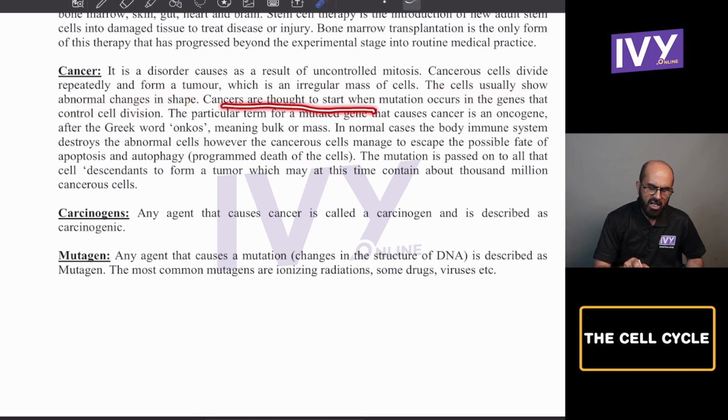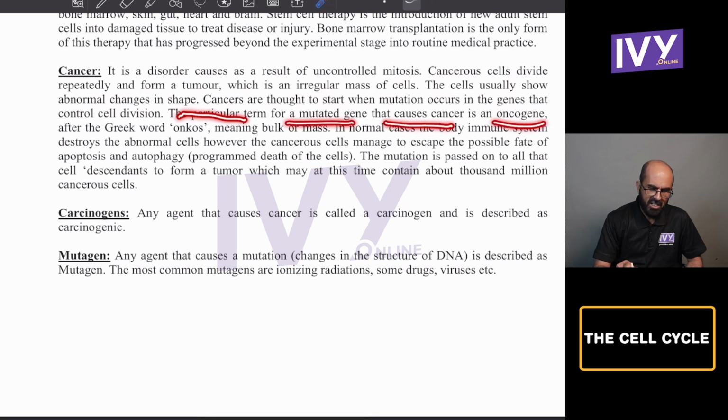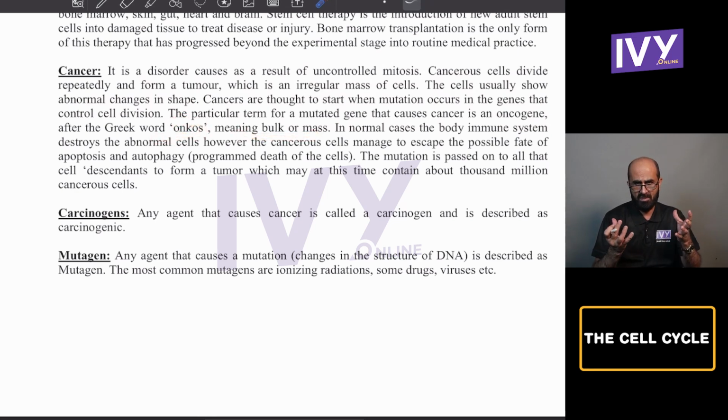Cancers are thought to start when mutations occur in the genes, and these genes, when mutated, are called oncogenes. Oncology is the department where cancer is treated in hospitals. So oncogenes are the genes which are mutated and which are responsible to cause cancer. The particular term for a mutated gene that causes cancer is oncogene, after the Greek word onkos, meaning bulk or mass, because the cells are immortal, they are not destroyed.